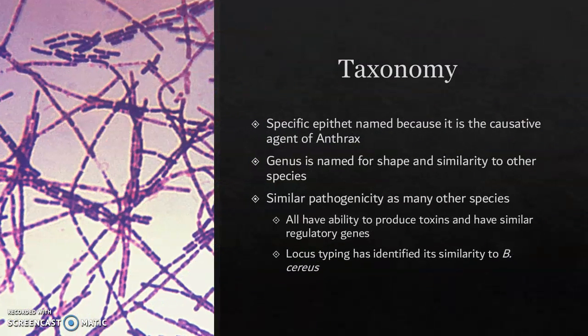Taxonomy. Bacillus anthracis was discovered after its disease, anthrax. Because of this fact, its epithet, anthracis, is named after the disease. Its genus came from its shape of bacillus, as well as its similarity to other Bacillus species, such as Bacillus cereus. Bacillus anthracis is similar to these in pathogenicity caused by the similarities in their capsules and toxin-producing capabilities.